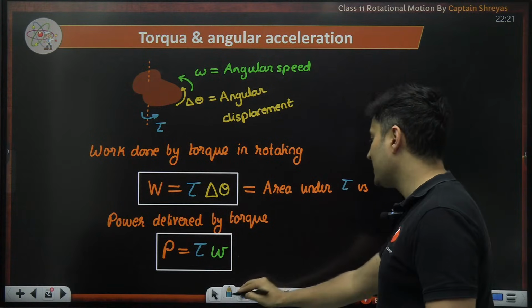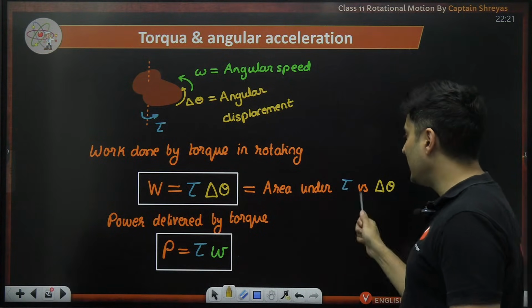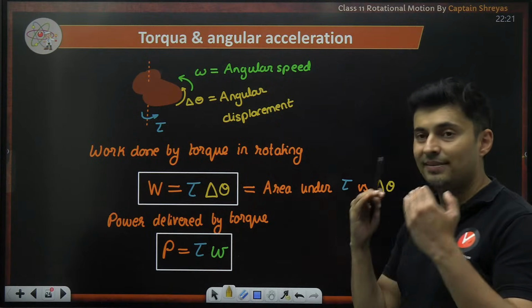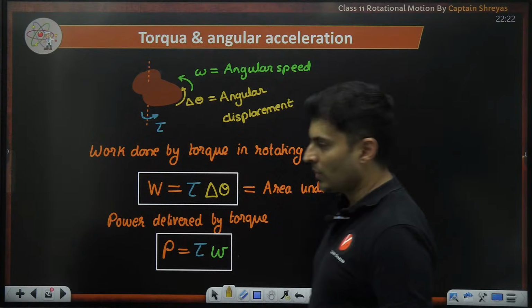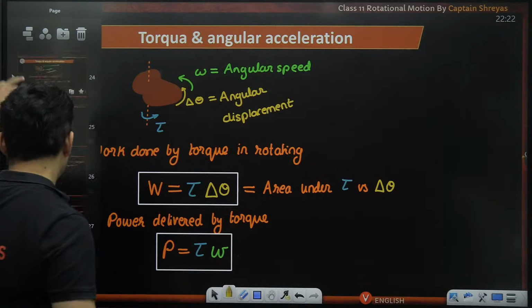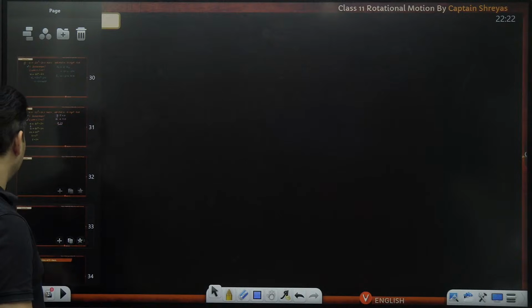Torque versus angular displacement will also give me work, just like the force versus displacement area gives me the work done. Okay, we can do a question based on this.